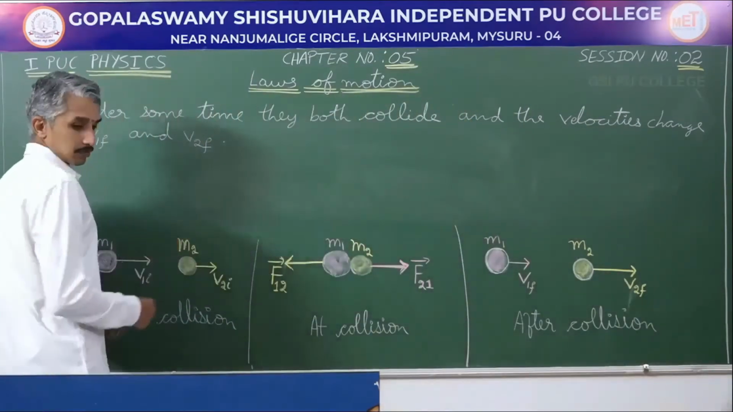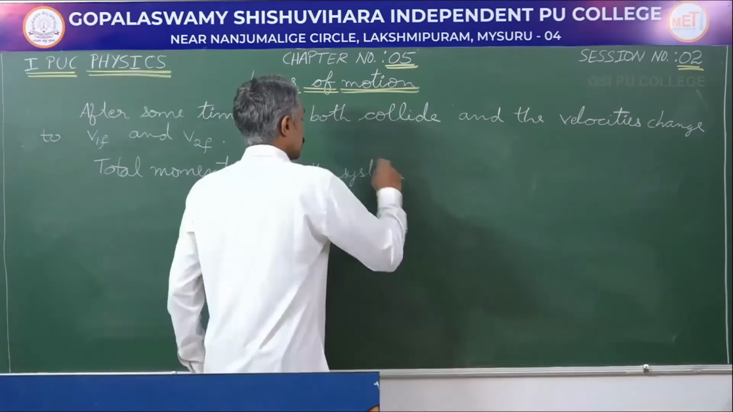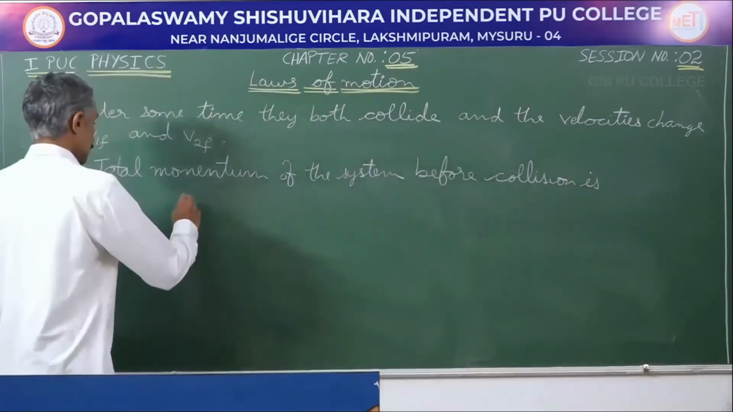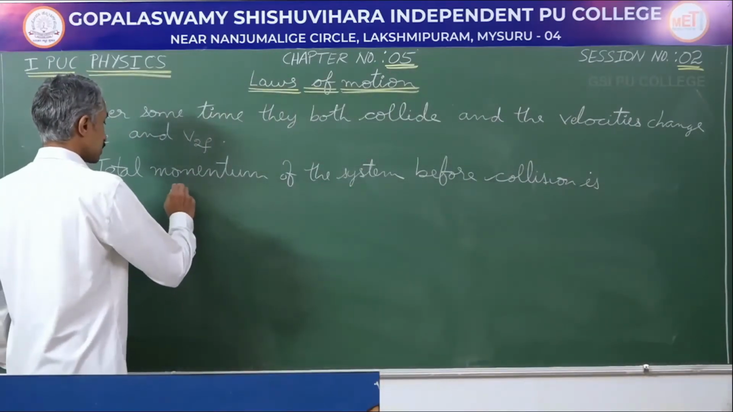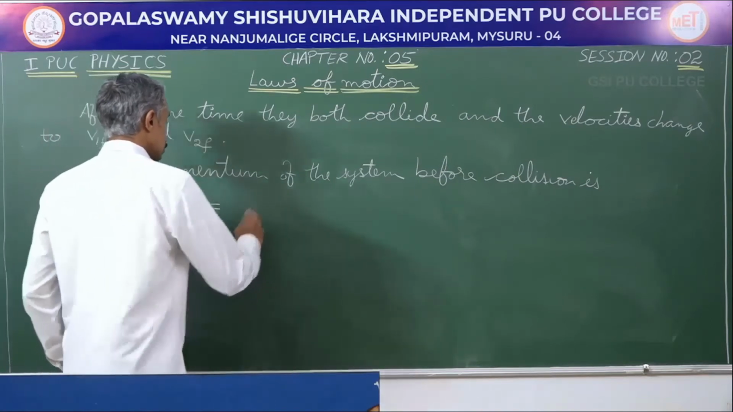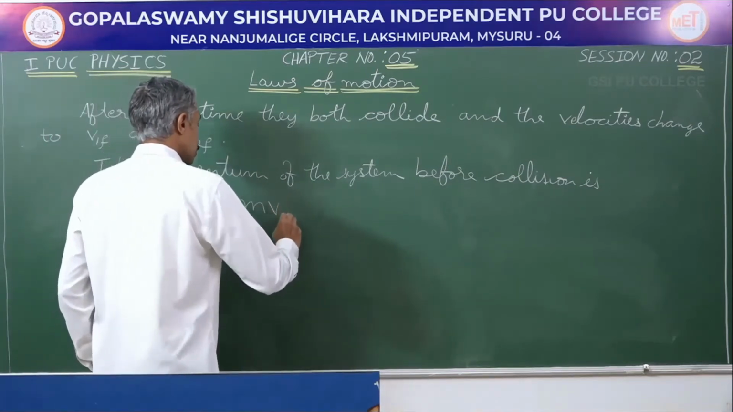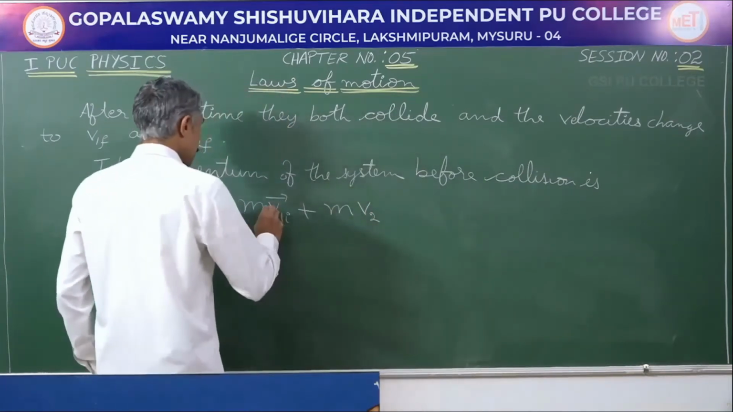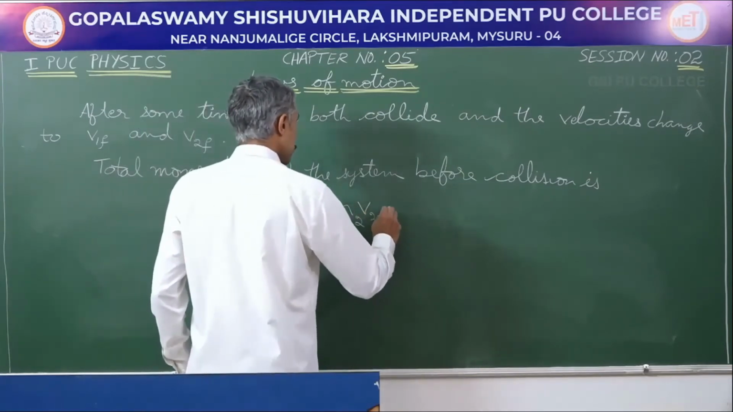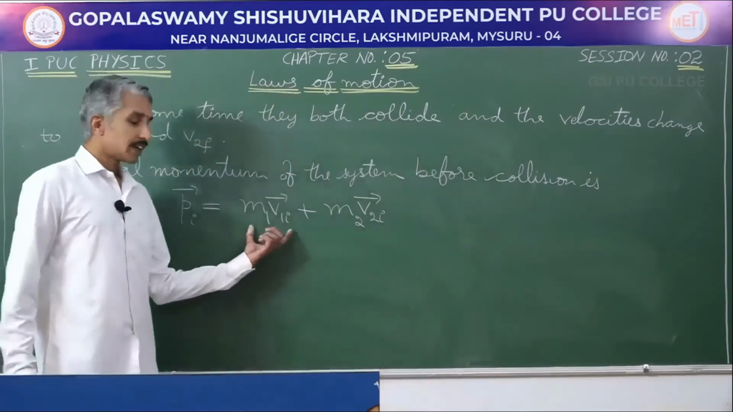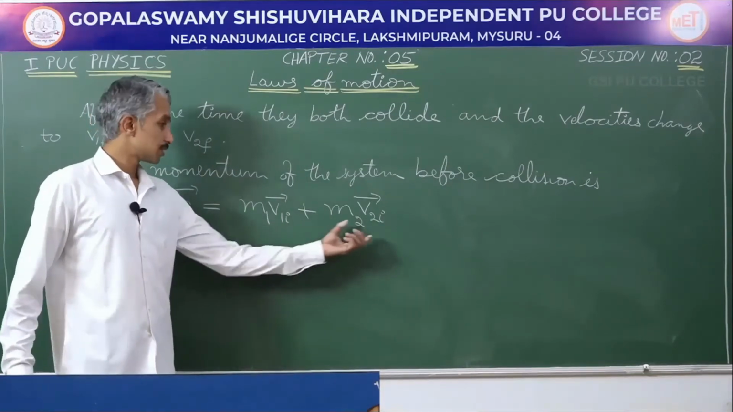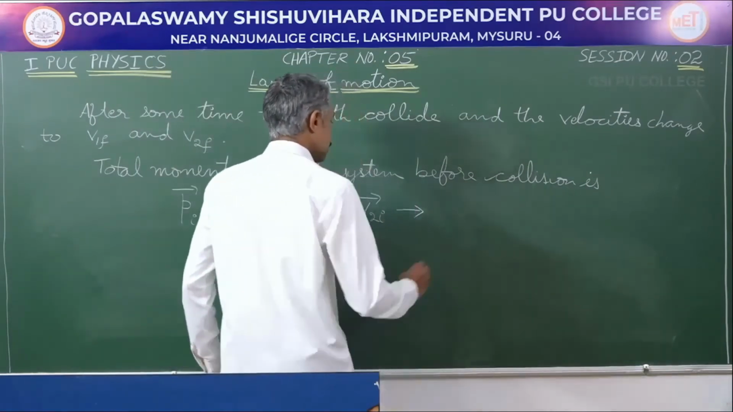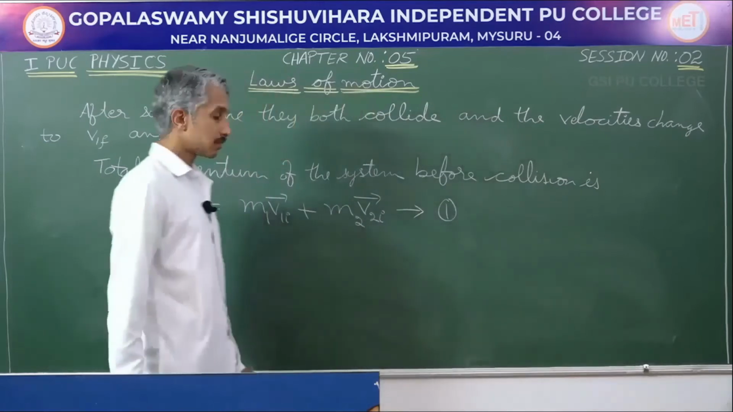So, what happens next? The total momentum of the system before collision, I will take it as P initial, which is going to be equal to m1 v1i plus m2 v2i. The initial momentum of particle 1 plus the initial momentum of particle 2. Let me take this as equation 1.